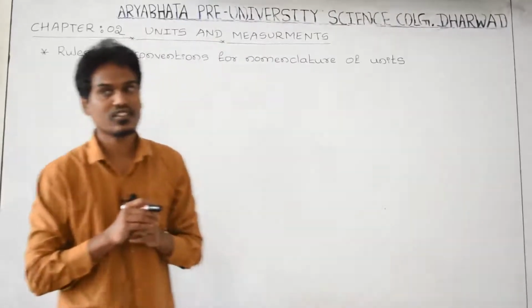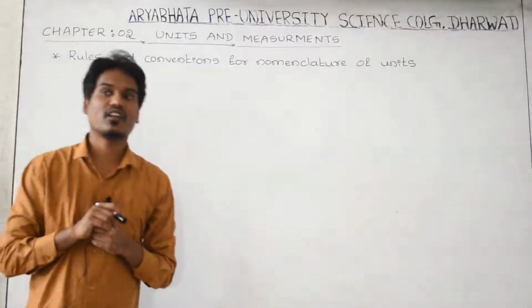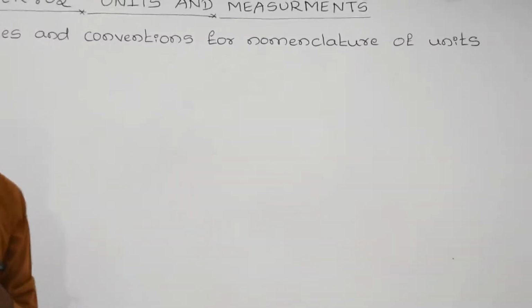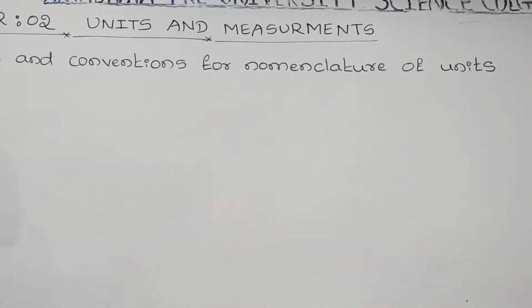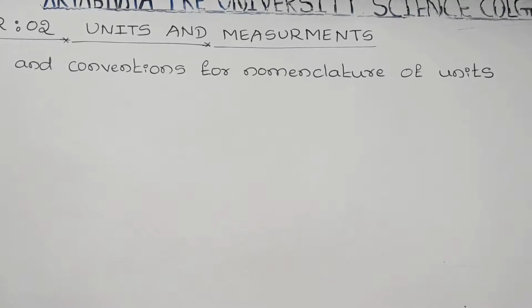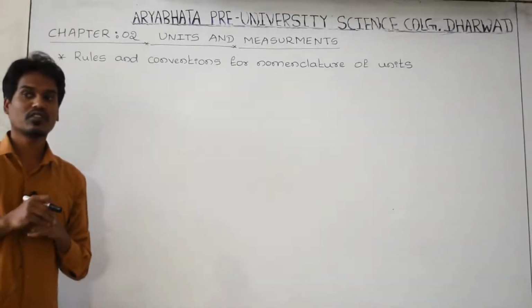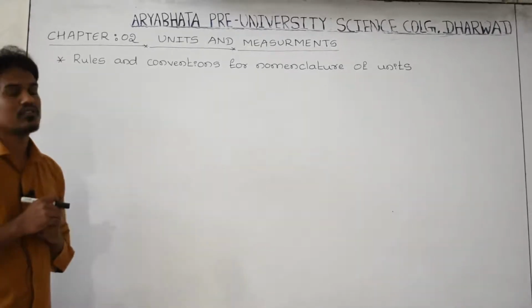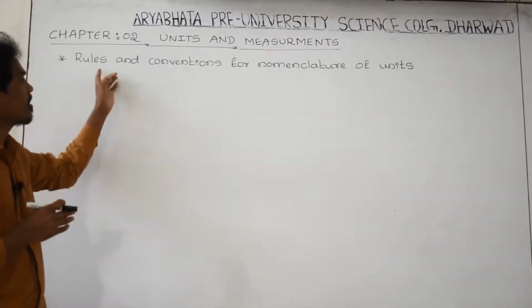In the last class till today we have studied about fundamental units, means the fundamental physical quantities and their units. And in physics many physical quantities are there, and we have to study those physical quantities. Before that we studied about the fundamental units and the physical quantities, and today there is an important concept.